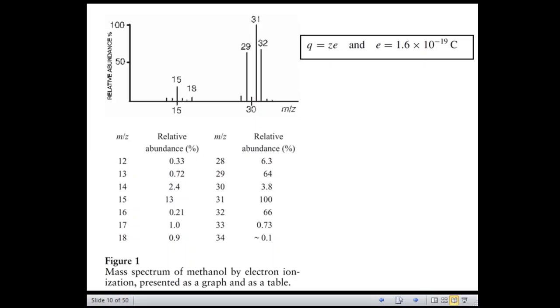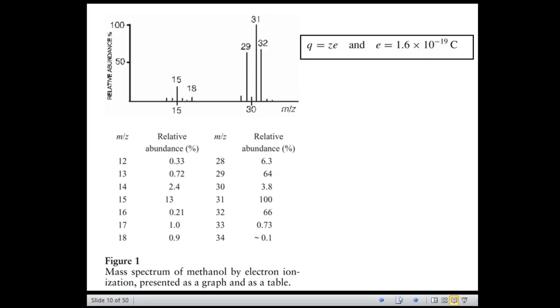The nominal mass is calculated using the mass of the predominant isotope of each element, then rounded to the nearest integer value that corresponds to the mass number, also called the nucleon number.